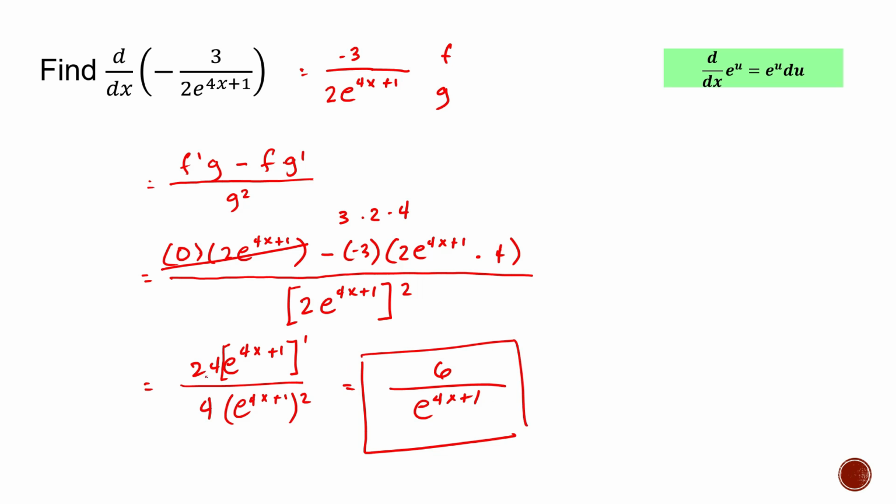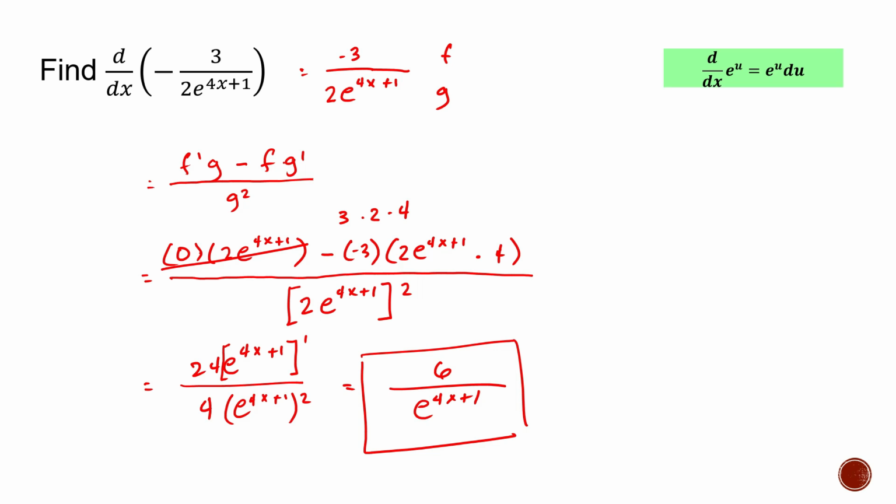Again, I will just repeat that. 24 over 4 is 6, and then we have e raised to 4x plus 1 raised to 1, and in the denominator we have e raised to 2. Using the laws of exponents, we will only be having one e raised to 4x plus 1.